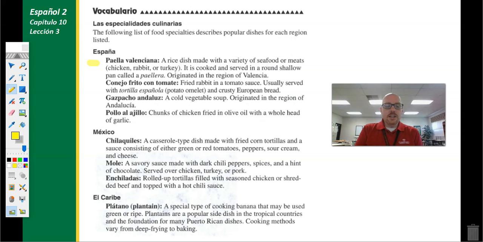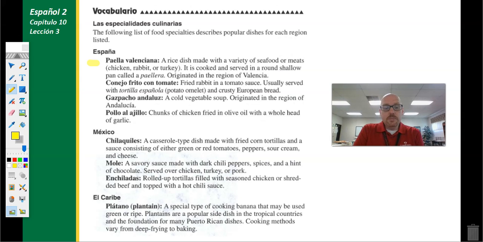In the Caribbean countries, El Caribe, plátano, plantain is a very popular vegetable. Now, the plantain, you guys have probably seen this at El Supermercado. It looks like a banana, pero es más grande. It's bigger than a banana. Y no es tan dulce como un banana, and it's not sweet like a banana. It's got more of a starchy, kind of a potato-y texture to it.